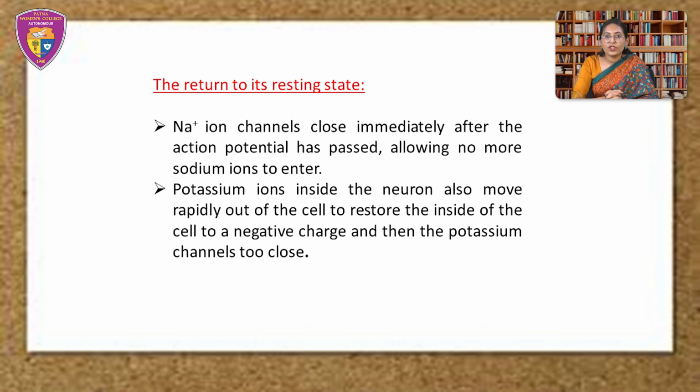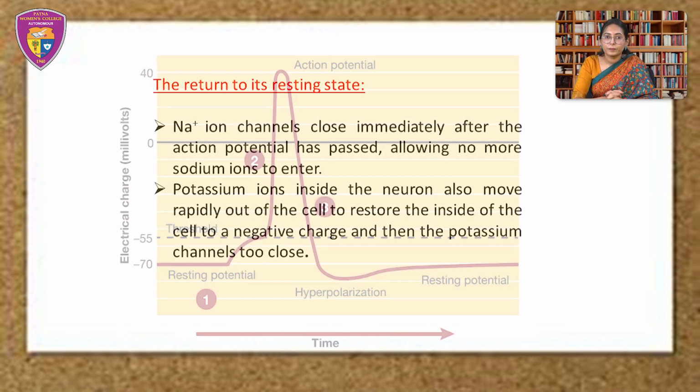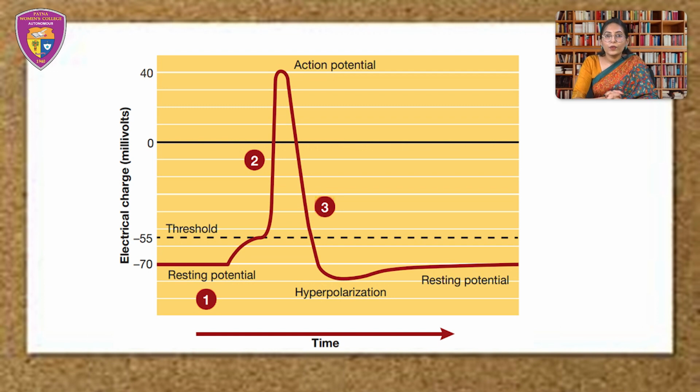Small positively charged potassium ions inside the neuron also move rapidly out of the cell after the action potential passes, helping to restore the inside of the cell to a negative charge, and then the potassium channel closes as well. Once the neuron has returned to its normal resting potential, the sodium channels reset and the neuron is now poised and ready to fire again.